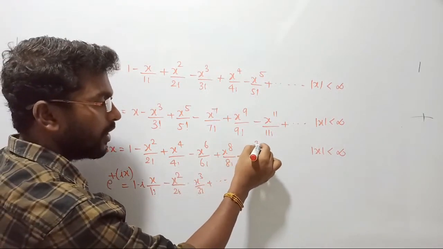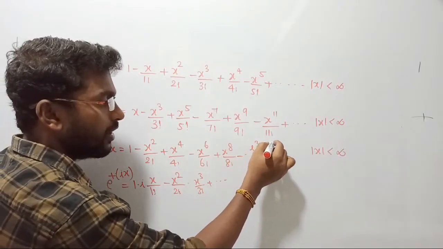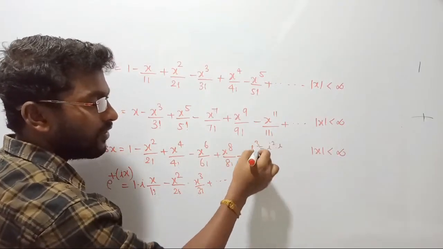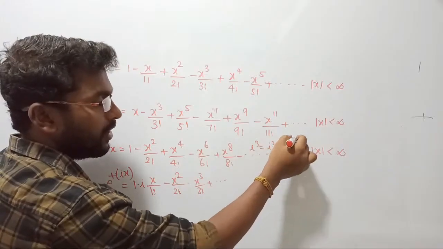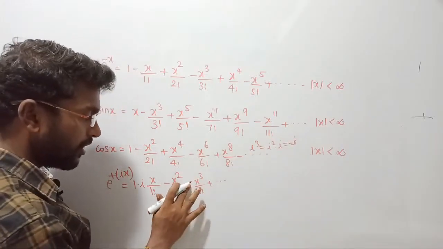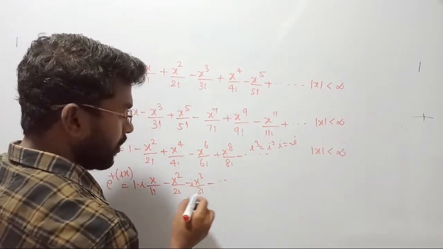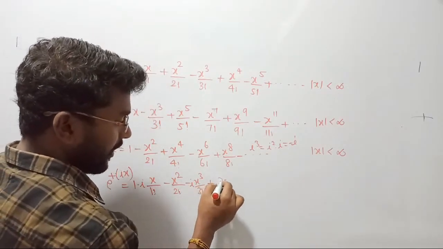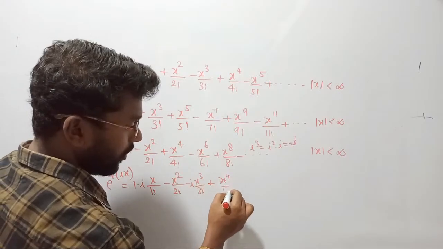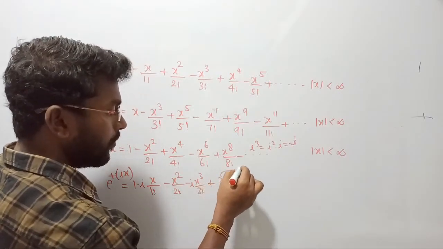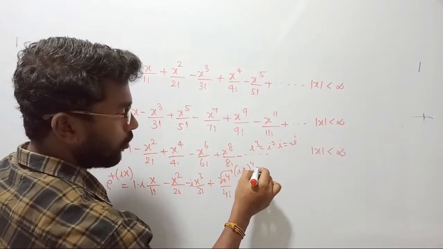i cube-ன்னா எப்படி எழுதுவீங்க? i cube should be equal to i square dot i. Correct? i square value equal to minus 1, such that it is going to be minus i, right? So it becomes once again minus i. Again in the fourth term-la enna varum appadina, actually what we are writing here, x power 4 by 4 factorial nu eludhuvom. Correct? x-க்கு பதிலா we are going to replace i into x whole power 4.